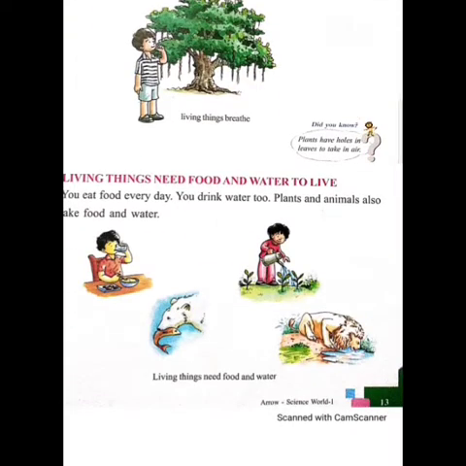Next, living things need air to live. You breathe in air. Plants and animals also take in air. Now, all living things need air to breathe, that we all know. Without air, we cannot live. Different animals use different organs to breathe. For example, some animals use their nose, fishes use their gills, and worms use their skin to breathe.